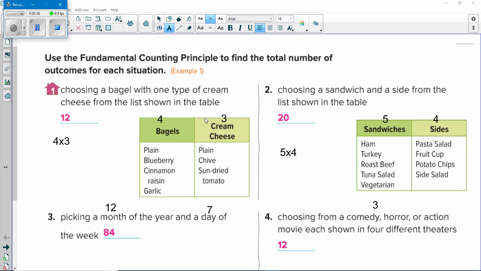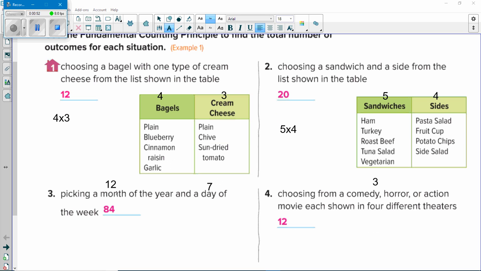So there's 4 types of bagels, 3 types of cream cheese. 4 times 3 is 12. There's 12 possible outcomes. If you doubt me, make a list. The next one, there's 5 choices of sandwich and 4 choices of side. 5 times 4 is 20.